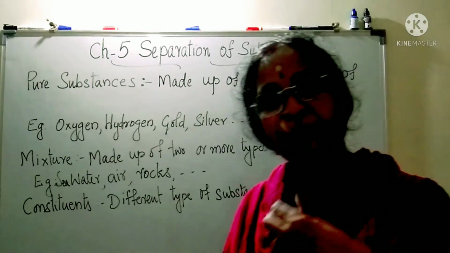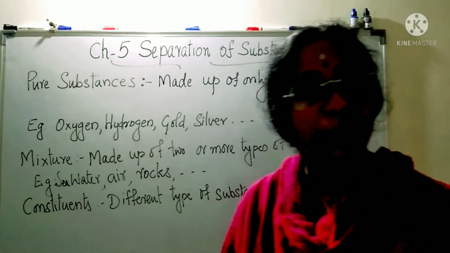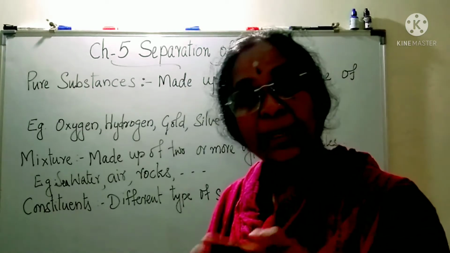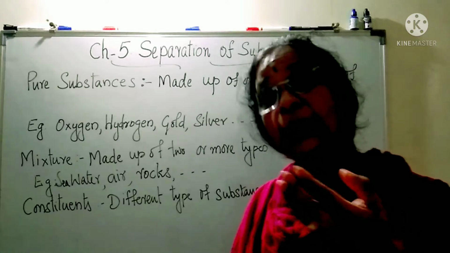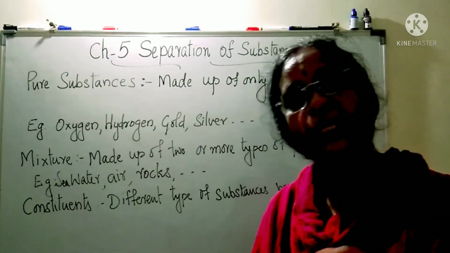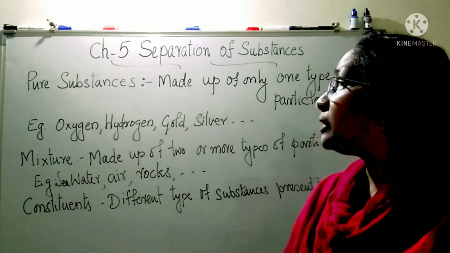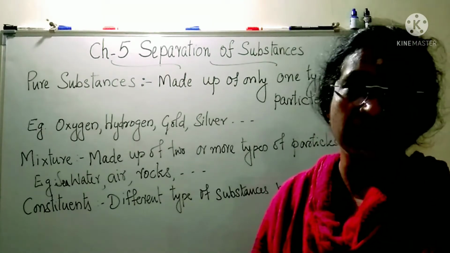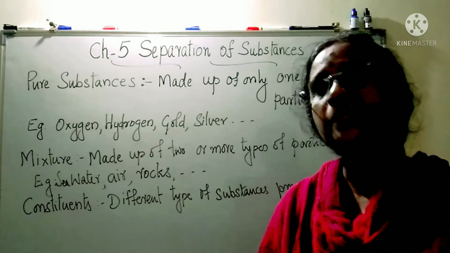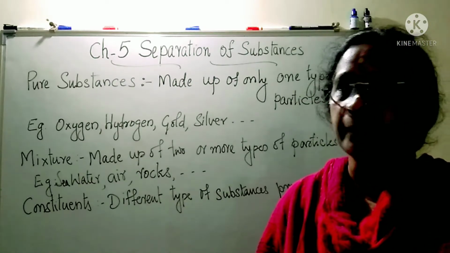Whether we can separate them with the hands, whether we need some special techniques, whether we need some machinery, depending upon the quality of the substances, we can separate them. And what is the need of separation? Why should we separate things? All these things we will be learning in this chapter.